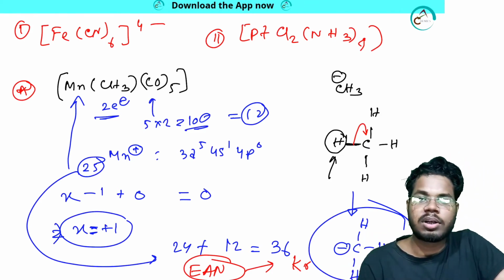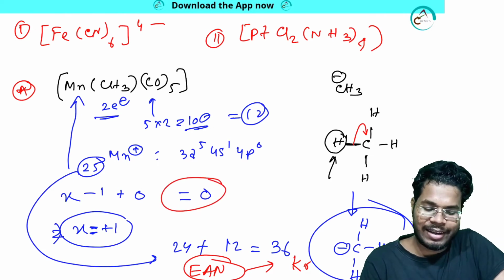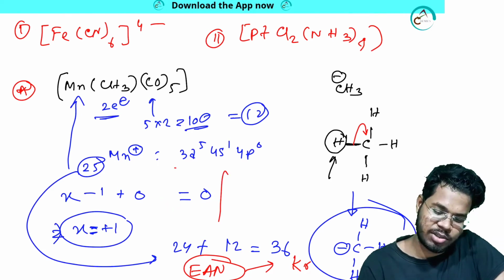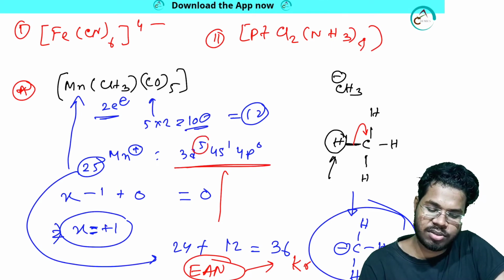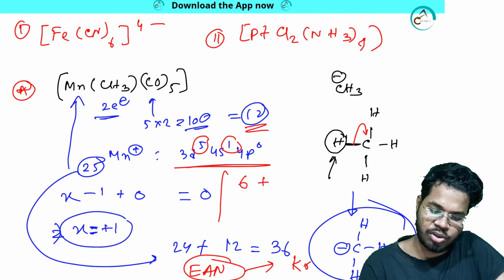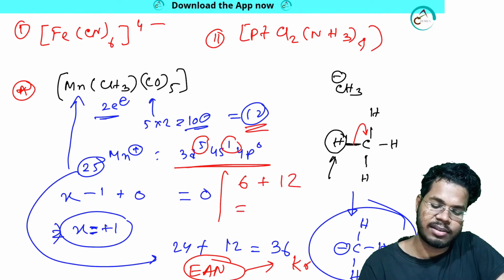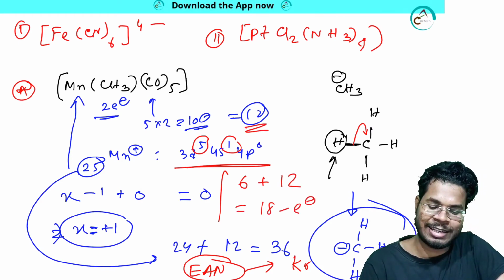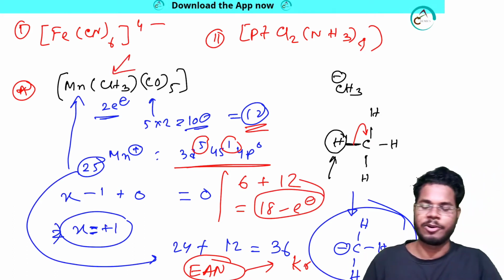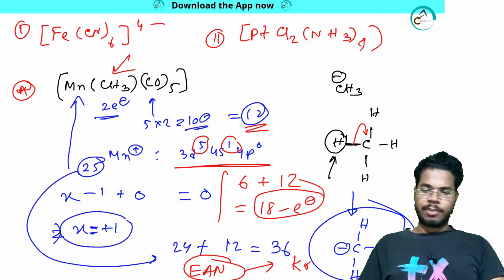And if I talk about the 18 electron rule, what will happen? Let me do that over here. So it has how many electrons? 5 plus 1, 6 electrons, plus 12 electrons from the ligands. Do the summation, you will get 18 electrons. So that's how we are getting 18 electrons for this case also. Okay, so that's all about these things.